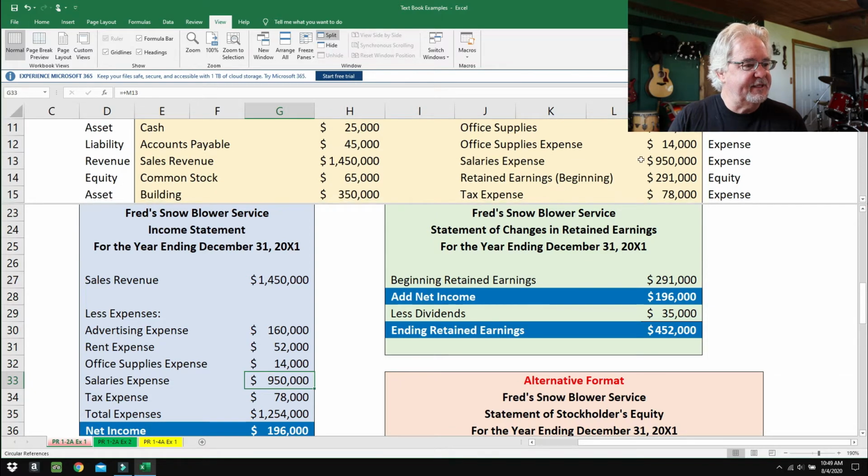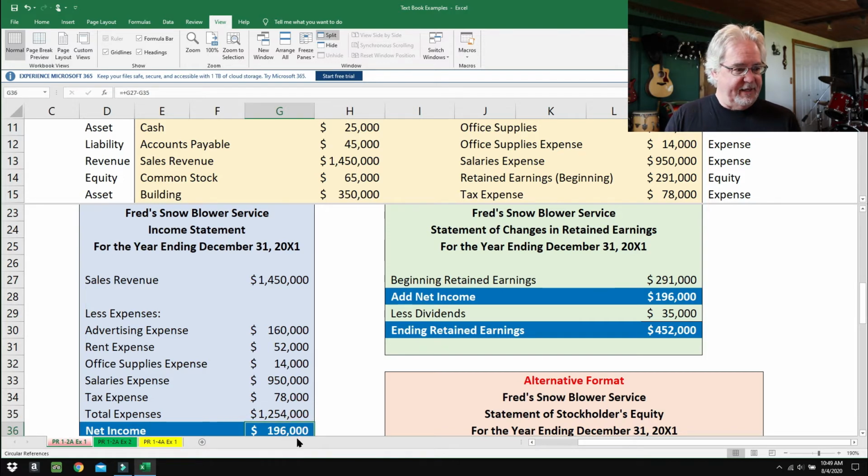And coming down the list here, let's see here, tax expense. There you are, tax expense, $78,000. And lastly, what we do is we add up all our expenses to get a subtotal. So all you got to do is add this up. And if you're doing this on Excel, it's real easy. I hope that you're doing your homework on Excel. It is so much easier, and you probably won't be making silly, goofy math mistakes. So here we go. Our total expenses are $1,254,000. And net income, $196,000. How do we get that? Well, you just take your total revenue here, minus away your total expenses, and you get net income.